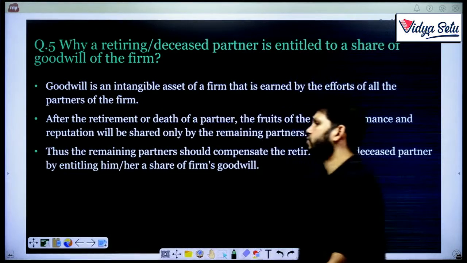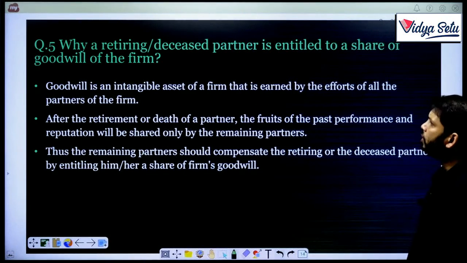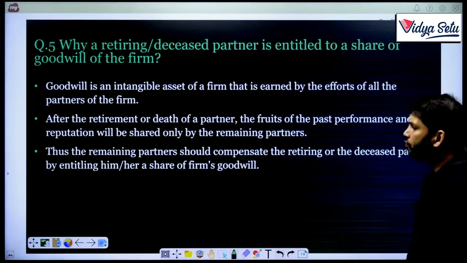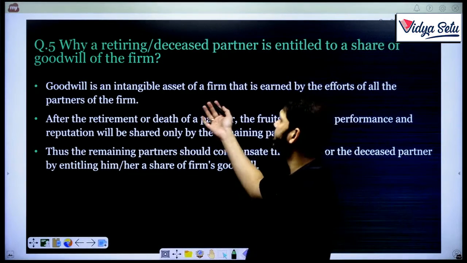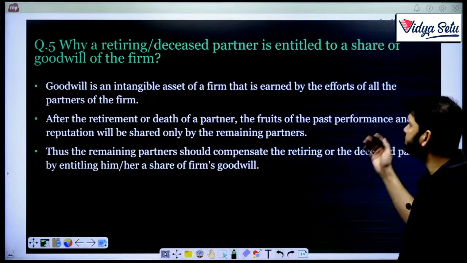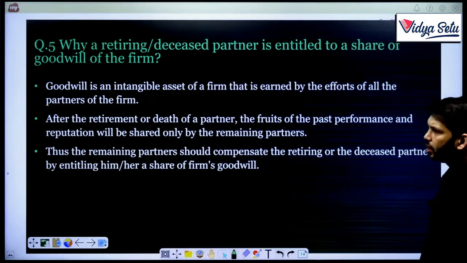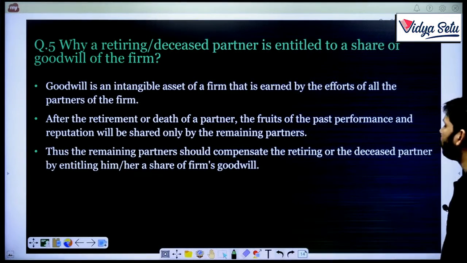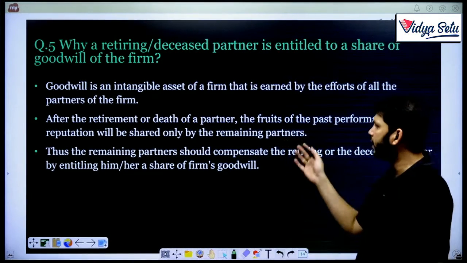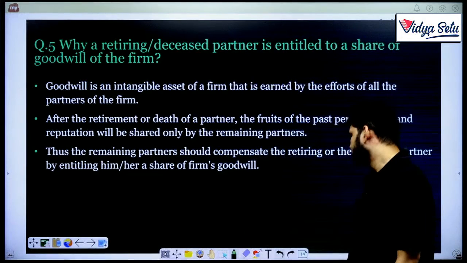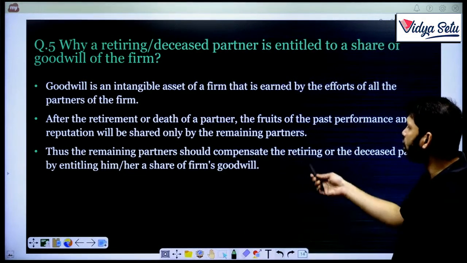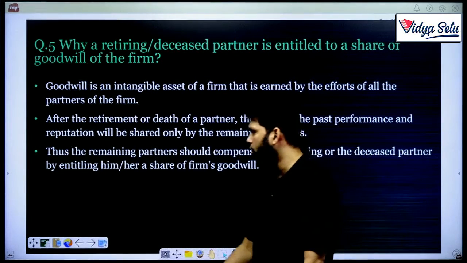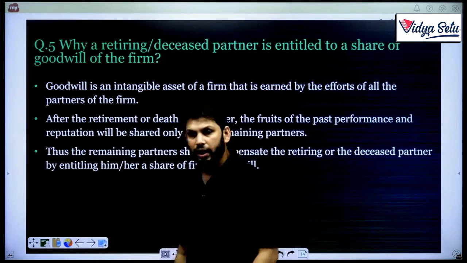And the last question that we are starting, question number 5. Why is a retiring or deceased partner entitled to a share of goodwill of the firm? So goodwill is an intangible asset of a firm that is earned by the efforts of all the partners of the firm. After the retirement or death of a partner, the fruits of the past performance and the reputation will be shared only by the remaining partners. Thus, the remaining partners should compensate the retiring or the deceased partner by entitling him or her to a share of the firm's goodwill. And that is it.